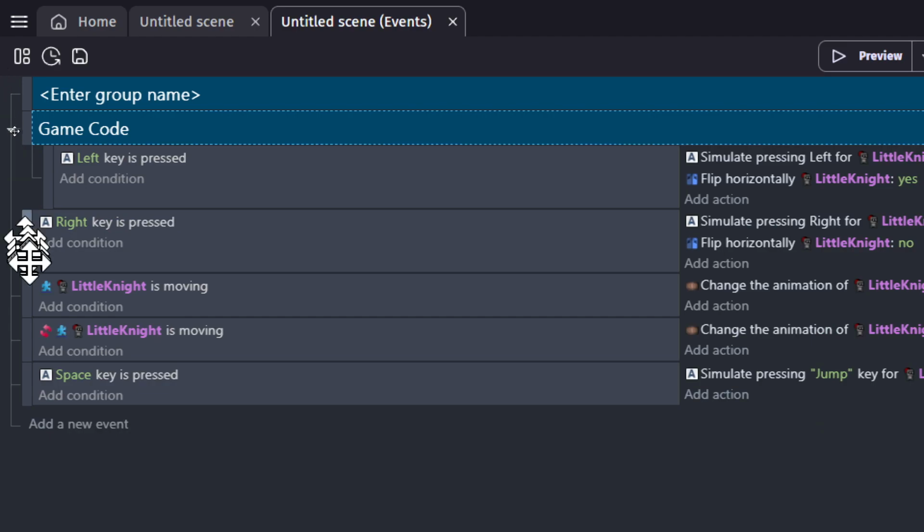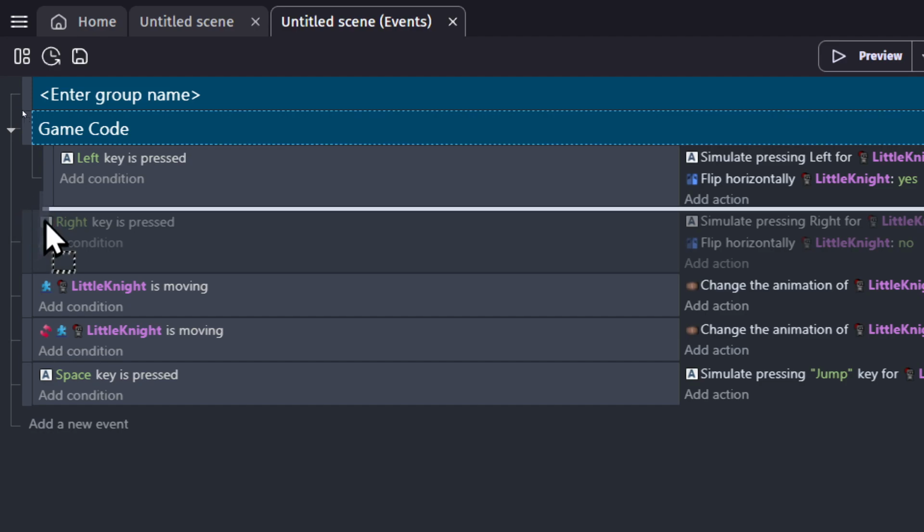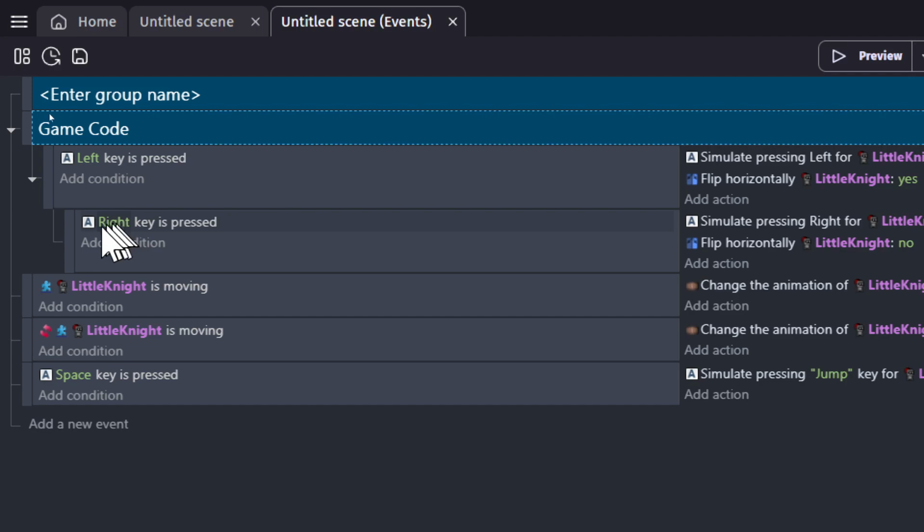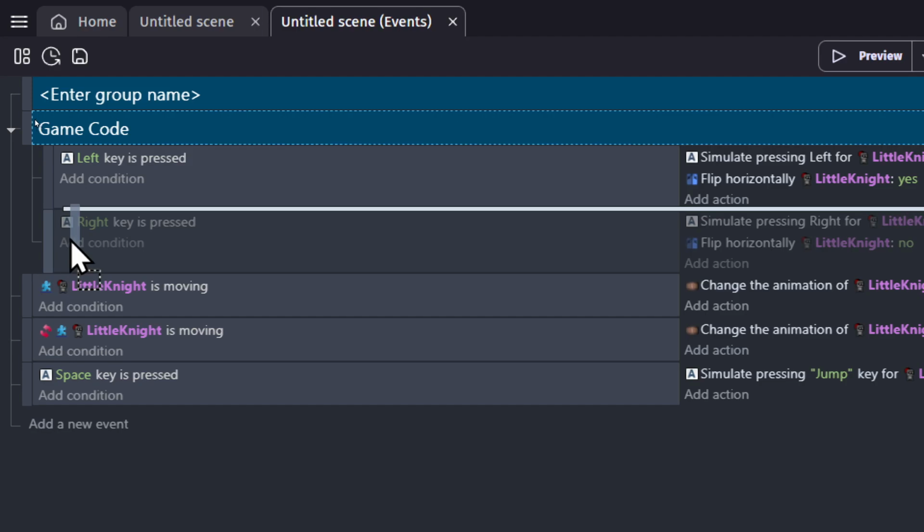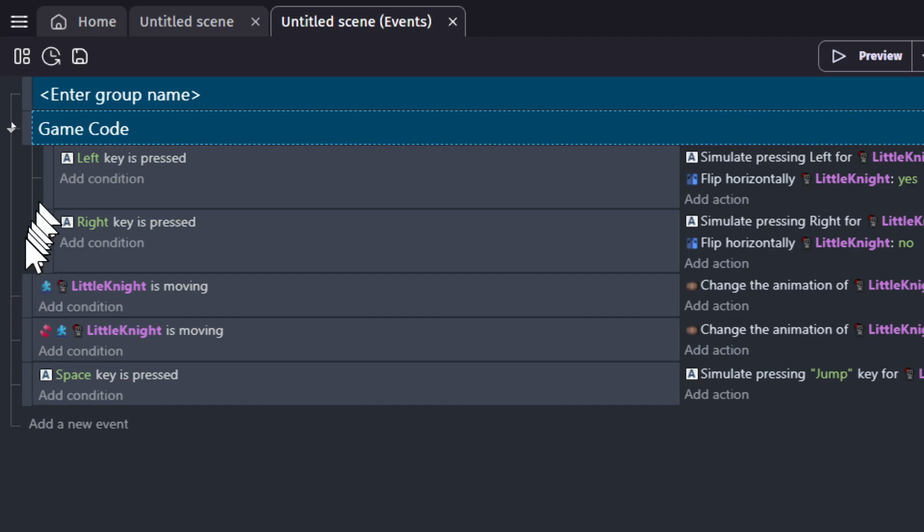Let's do the same for all of these. The bar shows up, and we go to the side. You want to put it on the same level as the one above. You don't want to go even further, because then what you've actually done is make a sub event. For this to happen, this needs to happen first, because this is a sub event. We don't want this. So drag it all the way back until it's on the same level. If the bar gets smaller, that's a sub event. If it's on the same level as the one above, that's what we want.